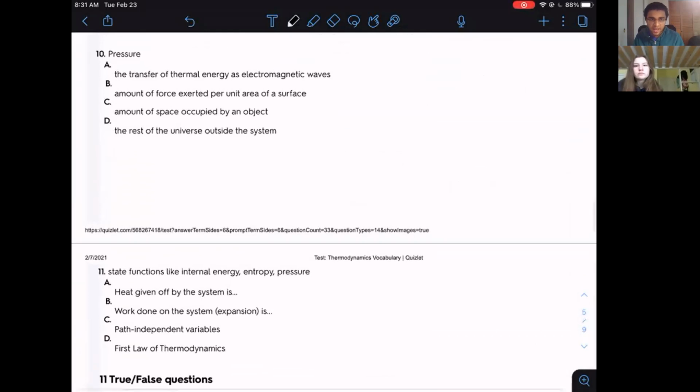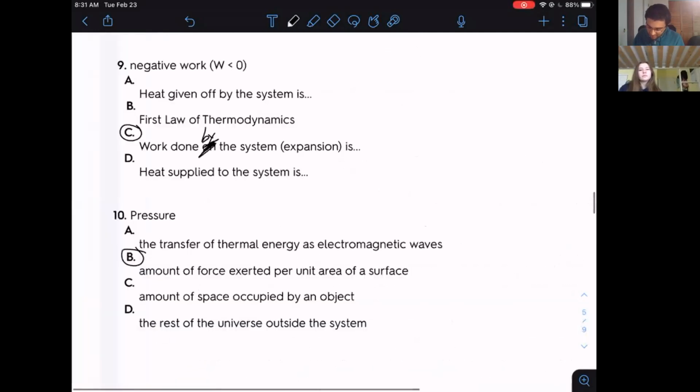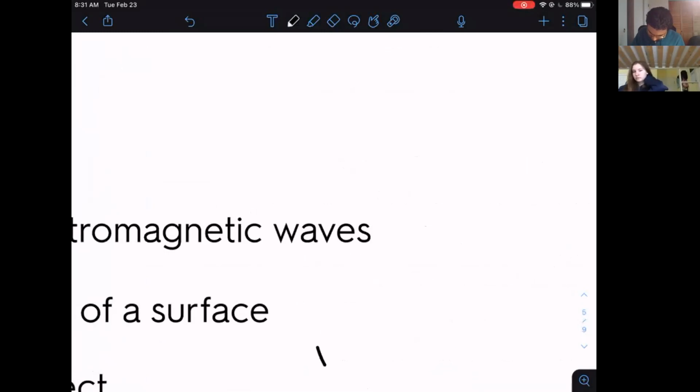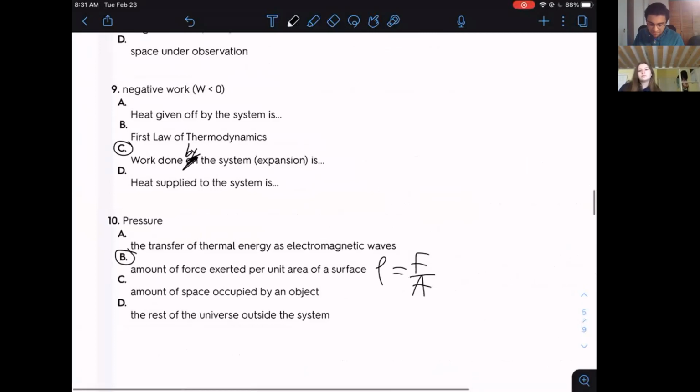All right, number 10 is pressure. So give your answer for this one. Is it A, B, C, or D? Pressure is very famous, like in fluid dynamics, right? We talk a lot about pressure, and in thermodynamics as well. So pressure is force divided by the area, right? So this would be answer choice B right here.